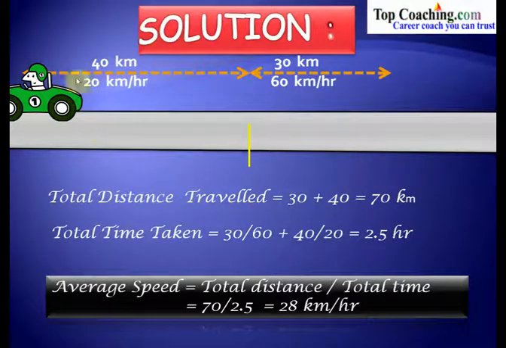And why? Because the formula for average speed is total distance upon total time. So if you know the individual speeds, you cannot simply add all these speeds and divide by the number of speeds to get the average speed. Actually, the average speed is total distance traveled upon the total time taken. You have to use this very formula. So always calculate the total distance and always calculate the total time. Then divide these two quantities, and you will get the average speed.